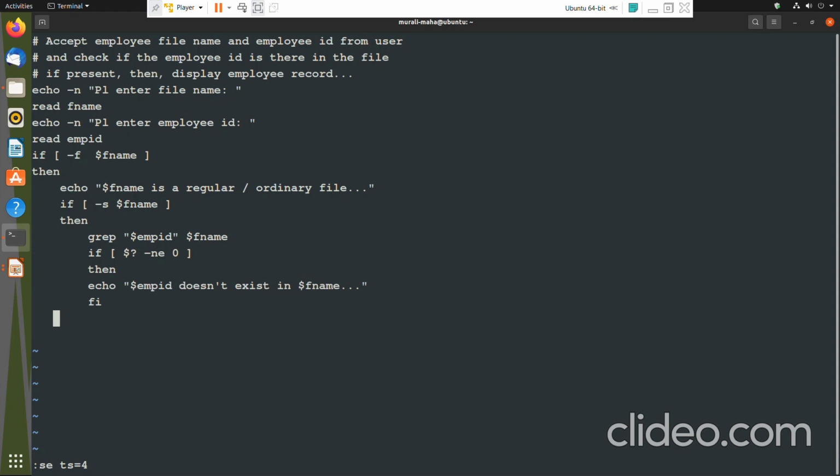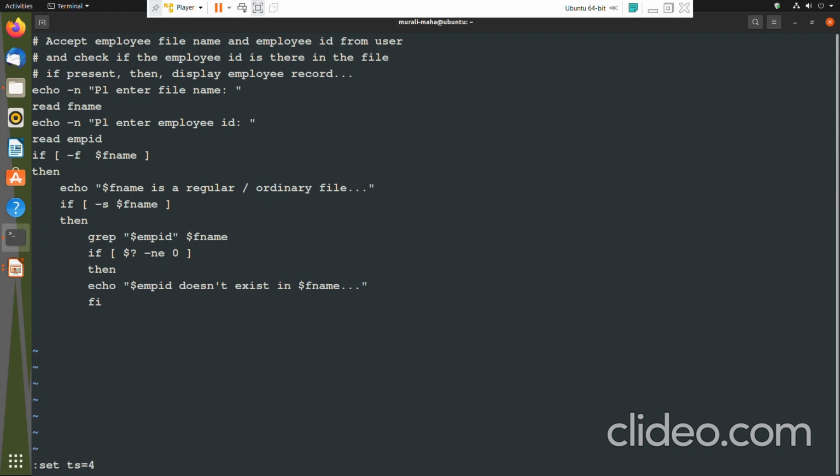So I have set the tab stop to 4. You can use set tab stop equal to 4. By default the tab stop was 8. I have set the tab stop to 4, so it will be easy. I can just specify that for indentation. I can press the tab.